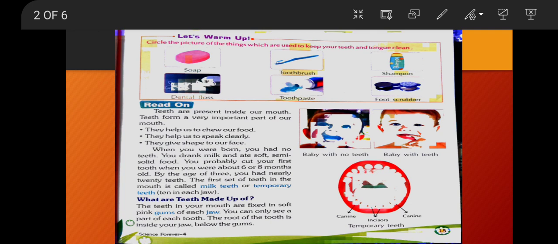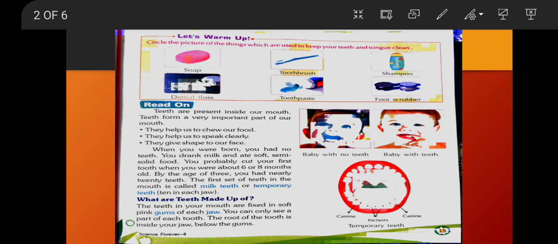We get teeth 2 times in a life. First set of teeth is called milk teeth. It is also called the temporary teeth. These are 20 in number. 10 teeth are present in the upper jaw and 10 teeth are present in the lower jaw. So total 20 teeth make a set of temporary teeth.